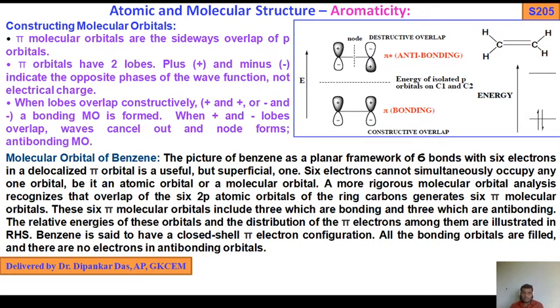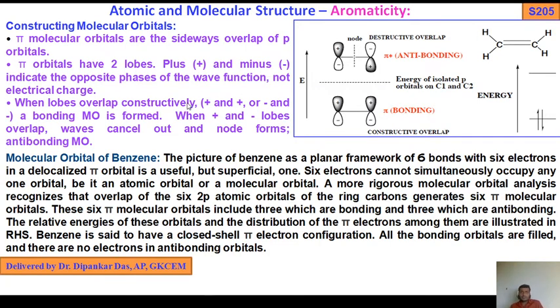As per your syllabus, benzene and 1,3-butadiene have been included. So first of all, constructing molecular orbitals. Pi molecular orbitals are sideways overlap of p orbitals. Pi orbitals have two lobes, plus and minus, indicating opposite phase of the wave functions, not electrical charge.